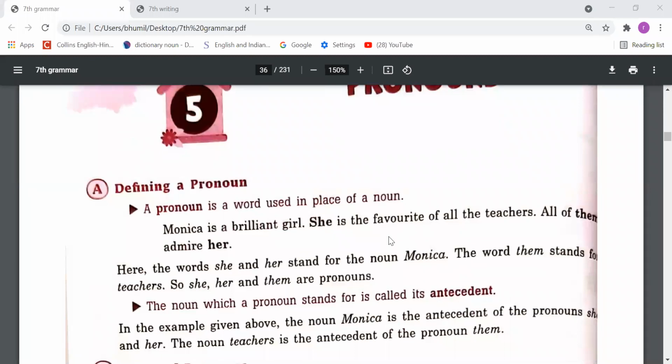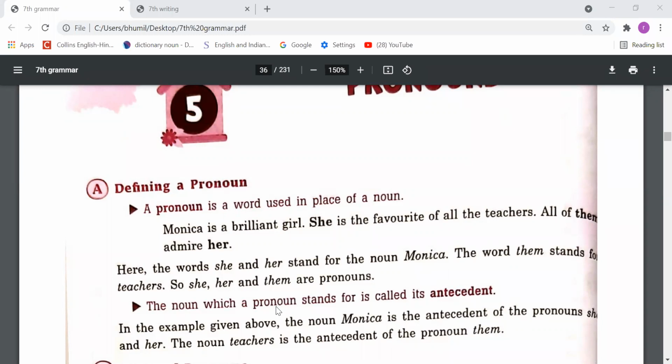Defining a pronoun. A pronoun is a word used in place of a noun. Monica is a brilliant girl. She is the favorite of all the teachers. All of them admire her. Here, the words she and her stand for the noun Monica. The word them stands for teachers. So she, her, and them are pronouns. A noun which a pronoun stands for is called its antecedent.